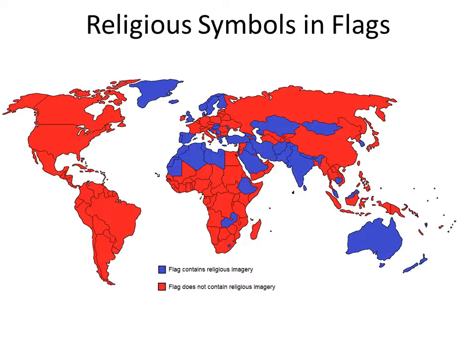For example, just look at the flags of different countries. The countries demarcated in blue on this world map have religious symbols in their national flag. It could be as simple as a cross marking their Christian background, or it could be a star and crescent noting their Islamic backgrounds.